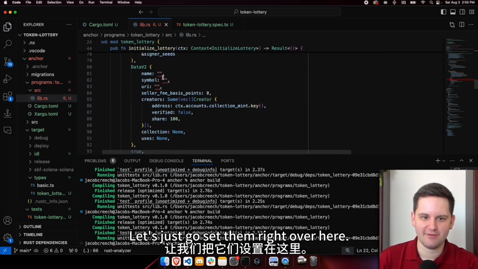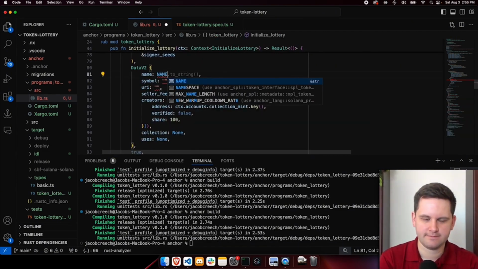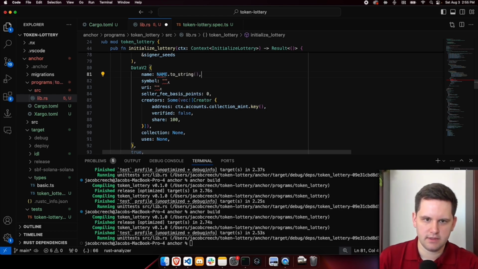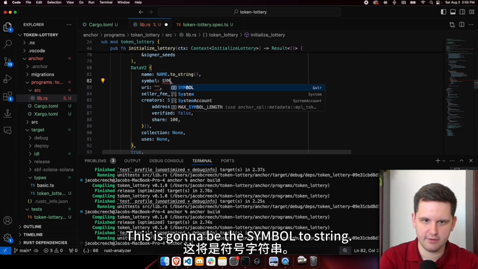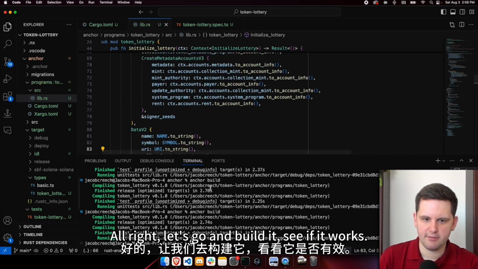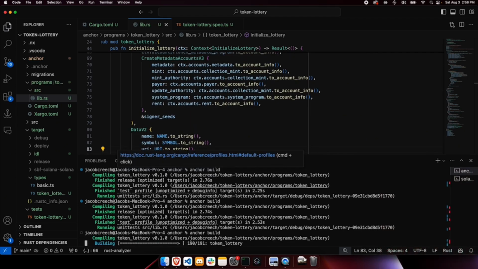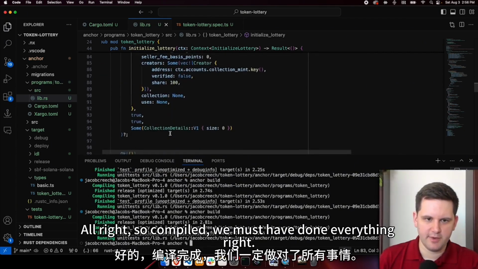Let's just go set them right over here. So this is going to be name. Guess it has to be toString. This is going to be the symbol, toString, and then finally the URI, toString. All right, let's go ahead and build it, see if it works. All right, so compiled, we must have done everything right.